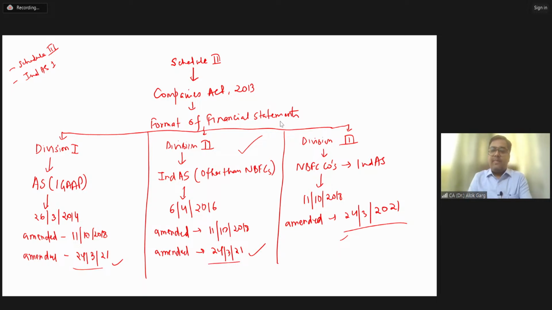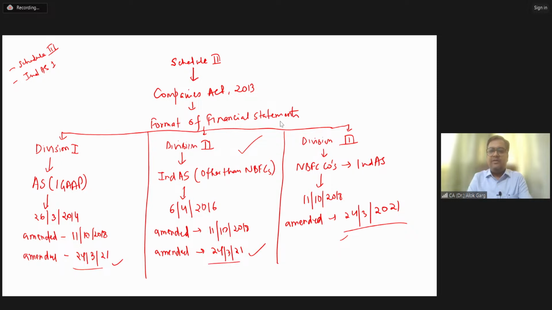Shruti is asking, sir, from exam perspective, is division 2 also important? Yes, Shruti, division 2 is important, right? For example, if there is a question on preparation of financial statement, or let's say balance sheet, in that case, you have to refer to division 2 to schedule 3, right? Yes, what are the elements of financial statement?